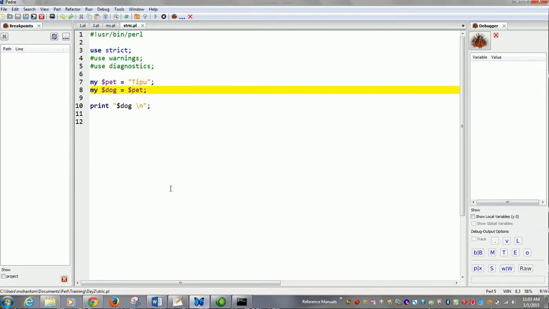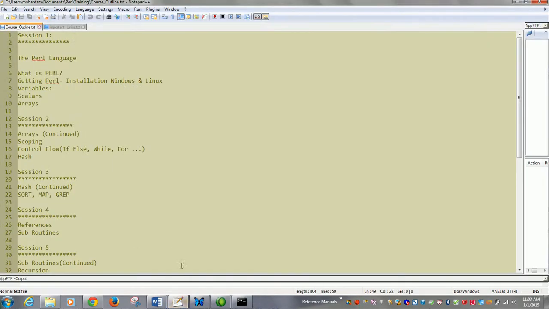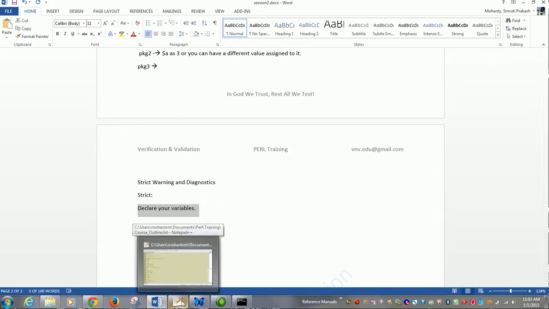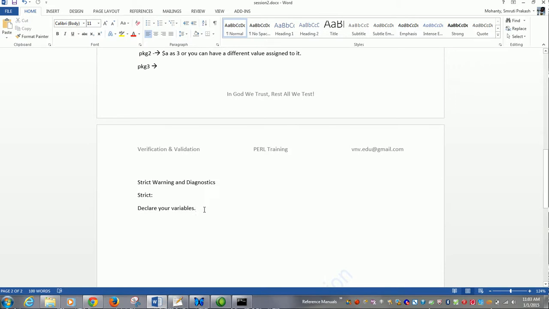So it has got two things to do. First of all, it makes sure that you declare your variable. The second thing is it also ensures that your variables are being scoped.